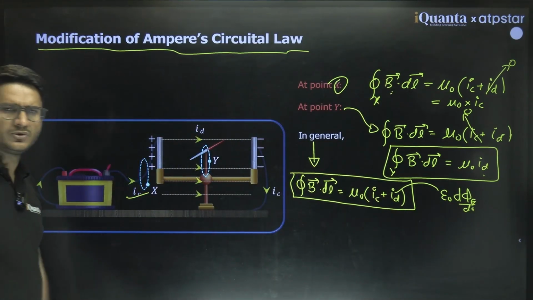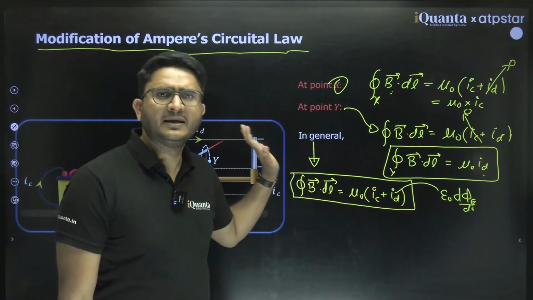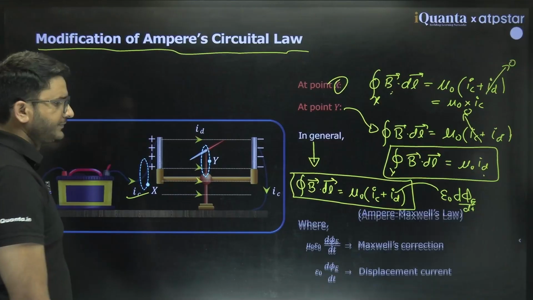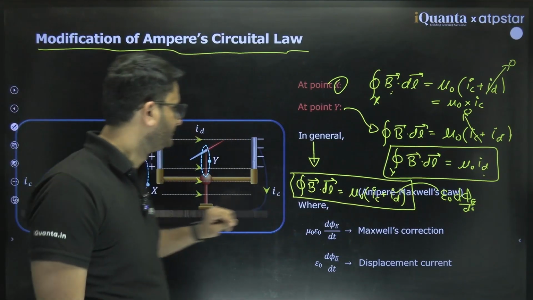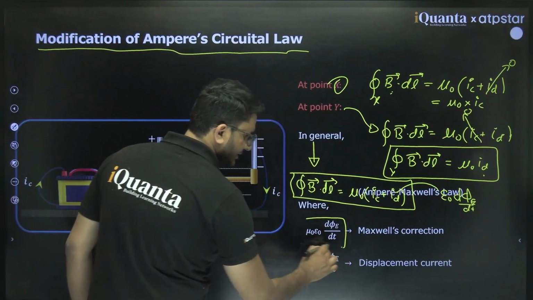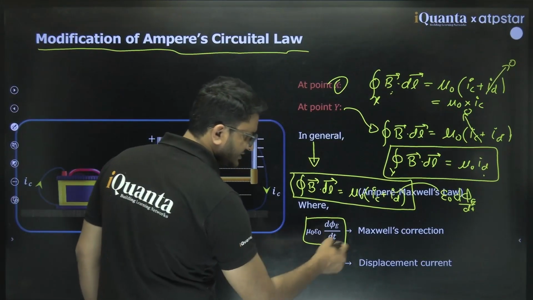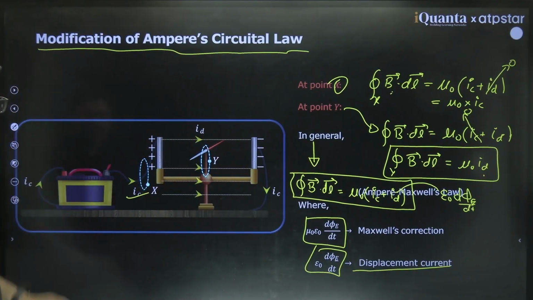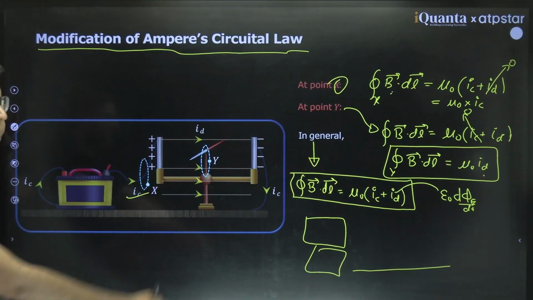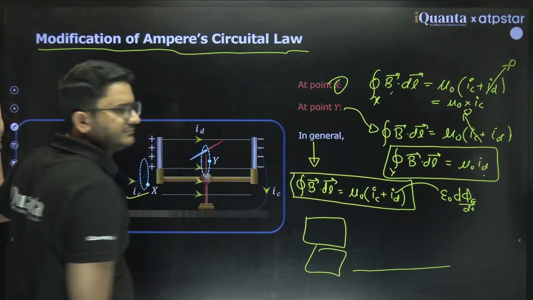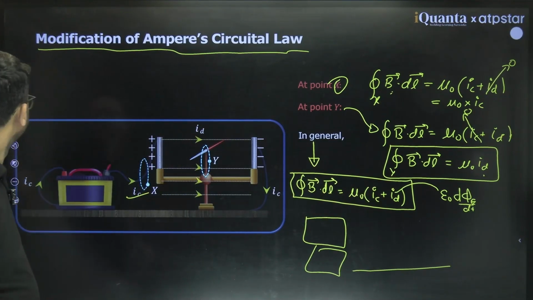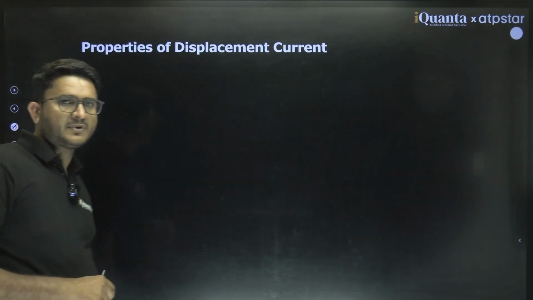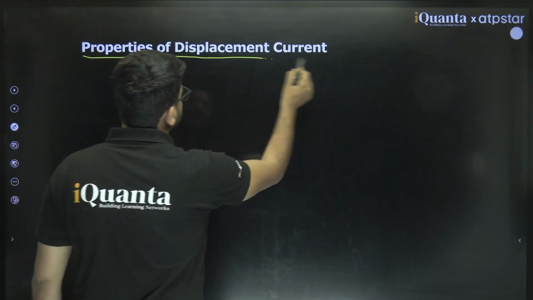Clear? So this becomes the modified Ampere's Maxwell law. Here this is the Maxwell correction, which was done by Maxwell, and this is the displacement current magnitude. So this is Ampere's Maxwell law, which is corrected after finding the discrepancy. Clear? So what are the properties of displacement current?